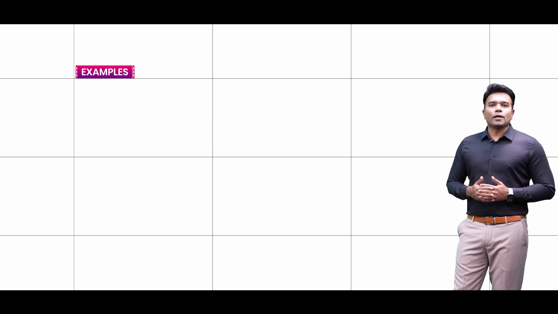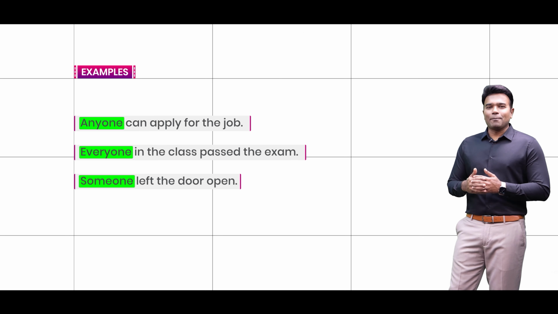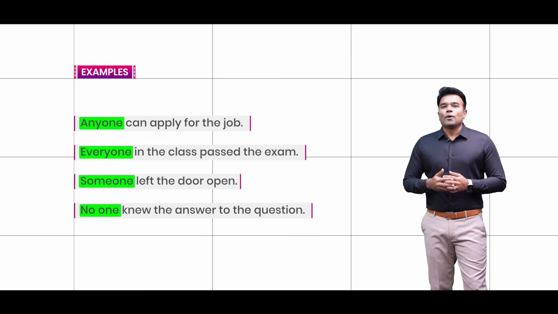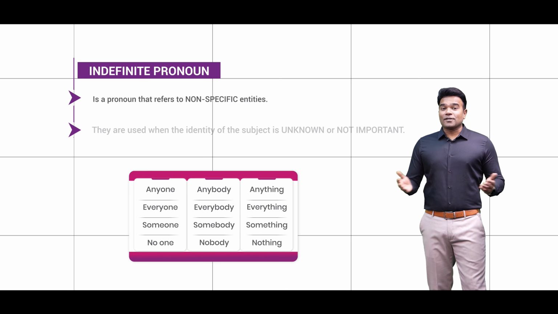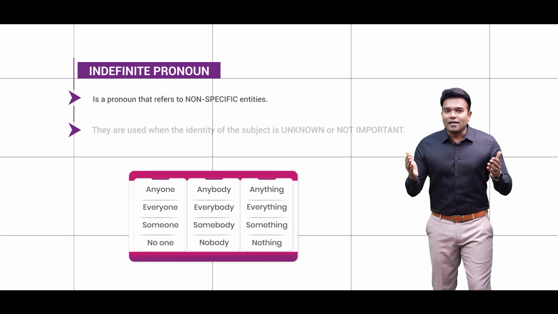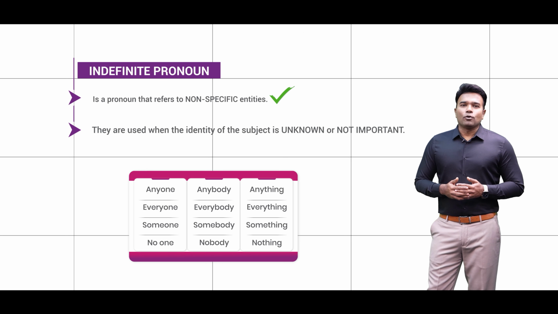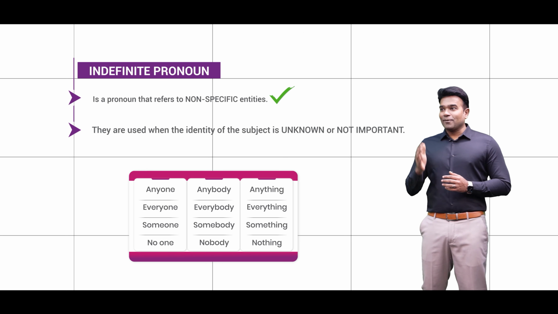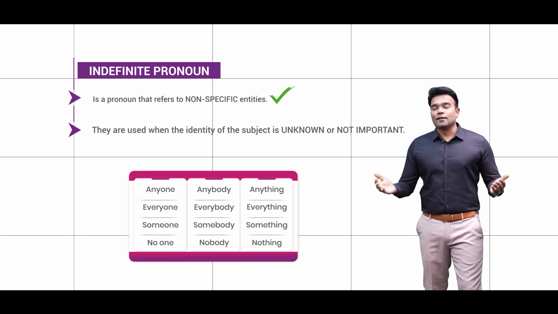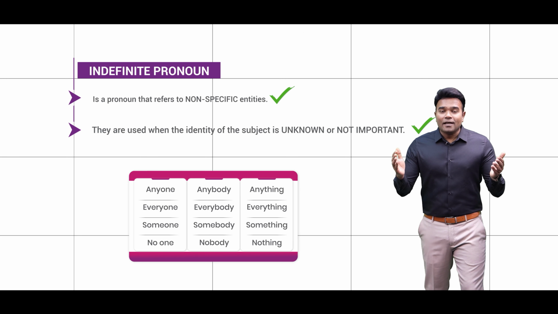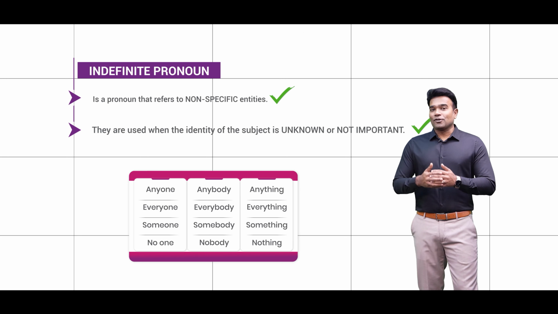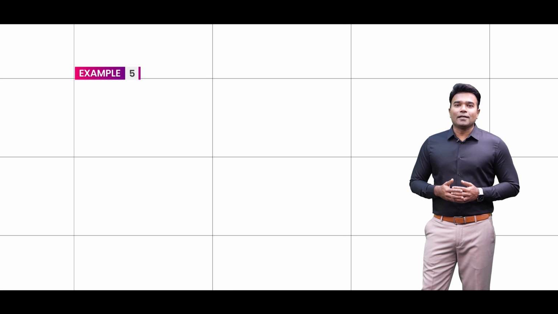So I'm sure that through all of these examples, you have indeed been able to understand that the indefinite pronouns happen to be such pronouns that refer to non-specific entities, and that they are particularly used when the identity of the subject is not known or is not important. Anyway, let me give you a few more examples to substantiate all of this for you. Have a look at these sentences.